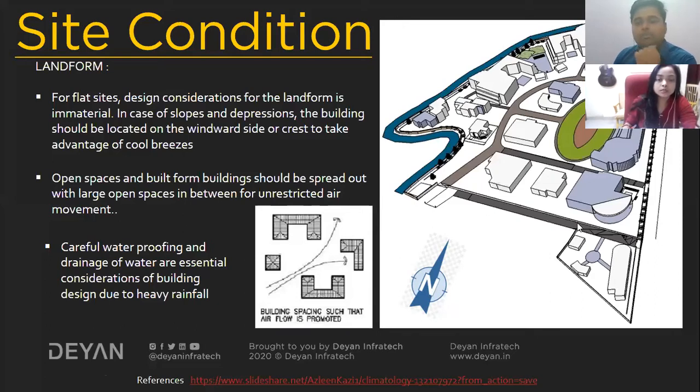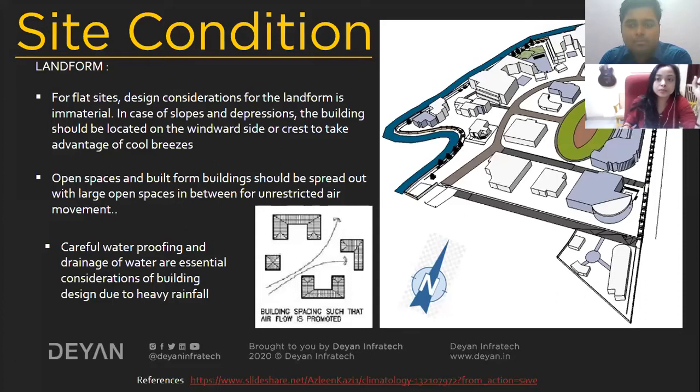Suppose in such kind of areas, what we can do is provide open spaces and build forms. The buildings should be spread out with a large open space in between them. Here we have to provide maximum open spaces so that the air circulation between the blocks doesn't get restricted within itself.